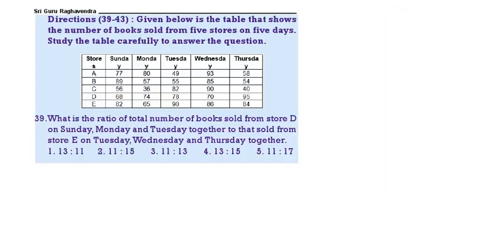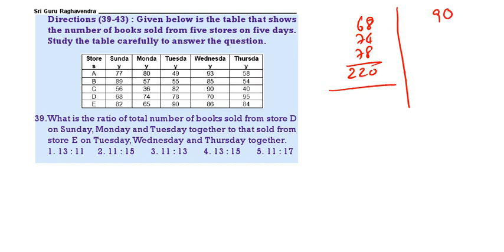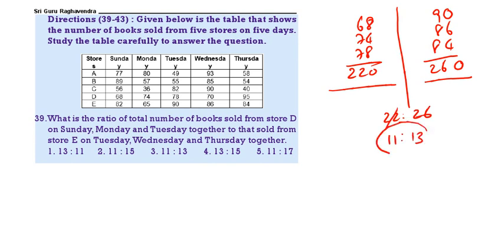Next. What is the now table? What is the ratio of books sold by D on Sunday, Monday, Tuesday? D Sunday 68, then Monday 74, then Tuesday 78. We will get 220. Now E Tuesday, Wednesday, Thursday. How much we are going to get? 260. What is the ratio? 22 is to 26 or 11 is to 13. 3. Next.